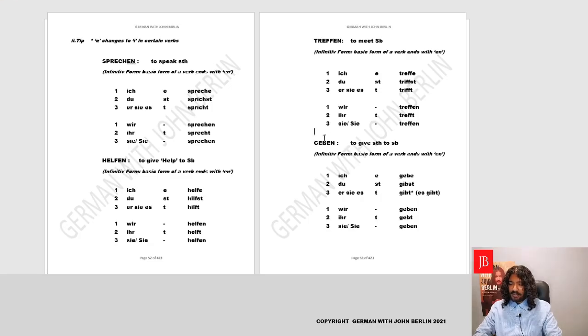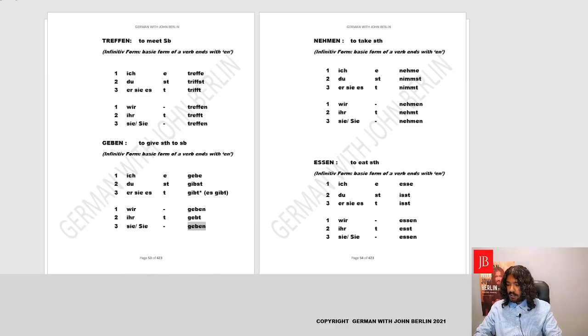Okay, geben, very important verb. It's also an original dative verb. Who gives to whom what? Yes, has three cases. Geben is to give. Ich gebe, it will not be du gebst, it will be du gibst. Er, sie, es gibt, wir geben, ihr gebt, we get the E back. Sie, sie geben. Fantastic. Let's keep moving and keep the momentum going.